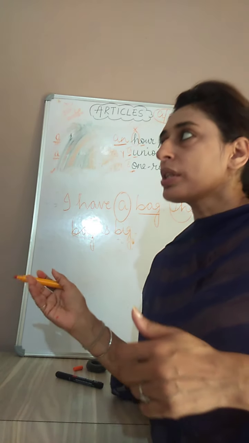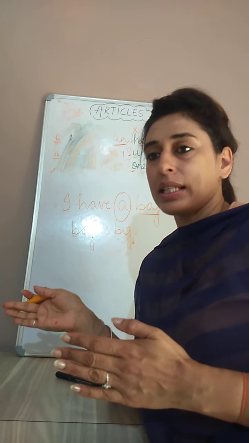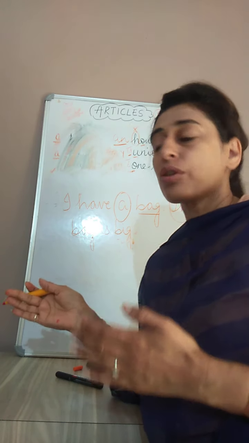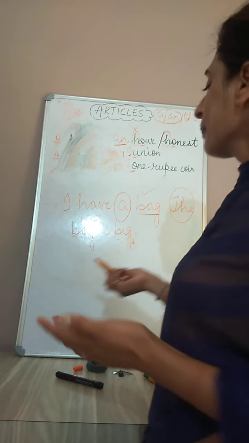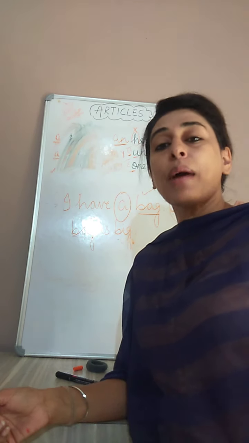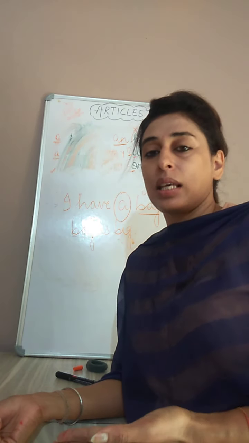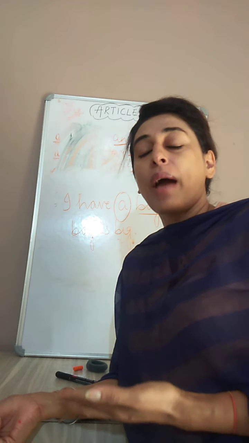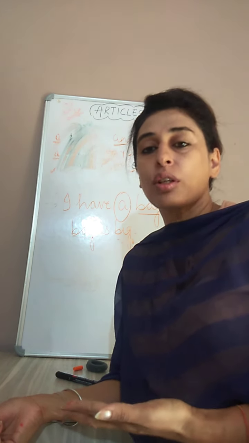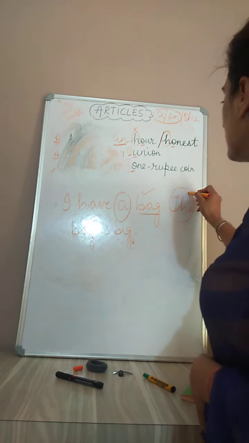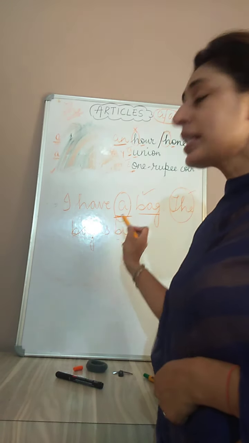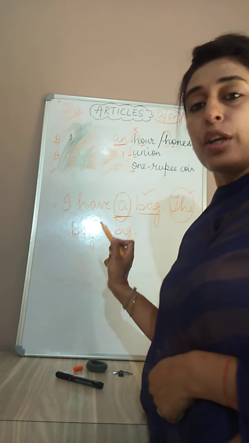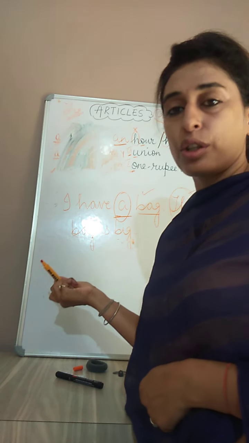When we are talking about the same thing in the first part of the sentence, it is general. General means it is a common bag, it can be any bag. But when we talk about the same bag for the second time in the same sentence, that bag becomes particular, special, then we use the article "the." First time that thing is general, common, so we can use "a" or "an" according to the word.